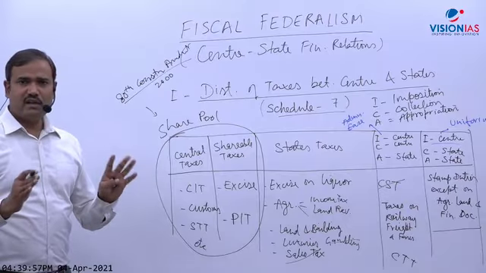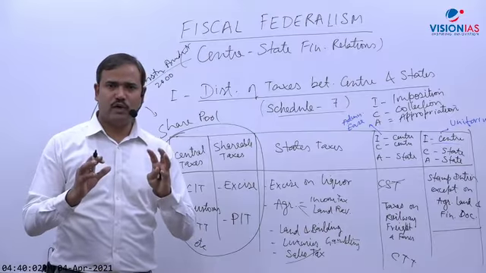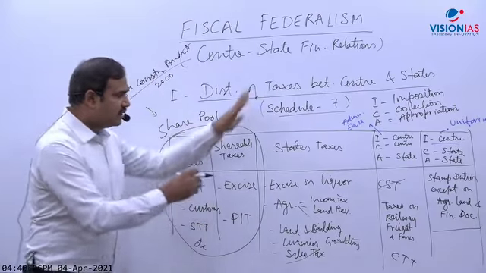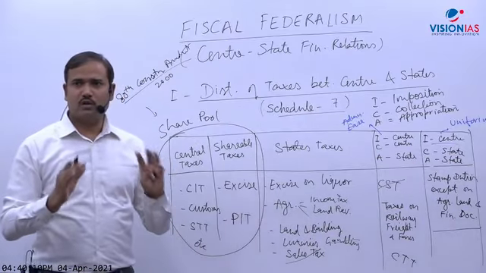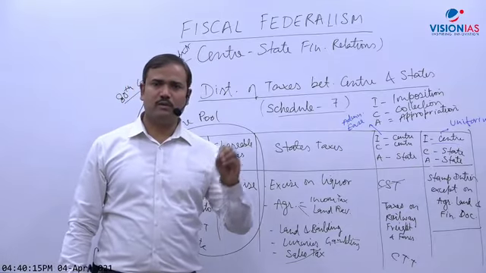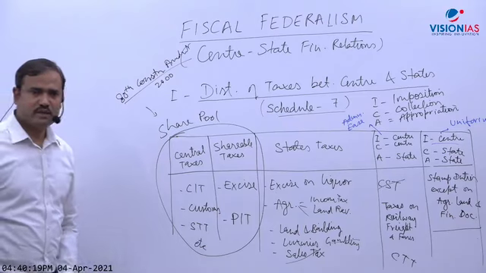Now can you give me the answer to one question? If I say right now there is no tax, not even a single tax, whose revenue exclusively belongs to the center, because these are shareable between center and state. These belong to state, finally revenue belongs to state. Here also state. So is it correct or wrong? Not a single tax whose revenue 100% belongs to the center. Correct or wrong?